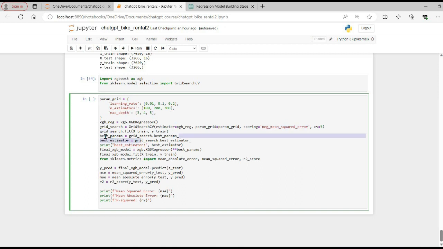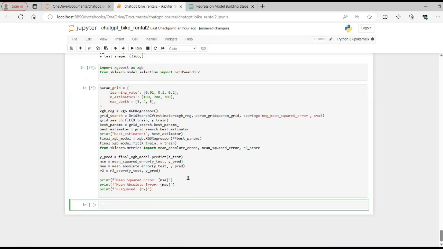Once they figure out the best hyperparameters, then those best hyperparameters will be fed into this training model. So that's where the real training will start, based on the best chosen hyperparameters from the top code. So let's run, and it is going to take some time. It might take like 5 to 10 minutes depending upon the speed of your computer or the computational power, because we are doing a lot of different combinations here. So it will take 10 to 15 minutes to complete this code. So let's run this code.